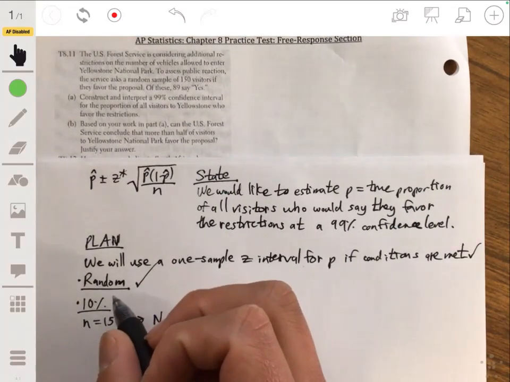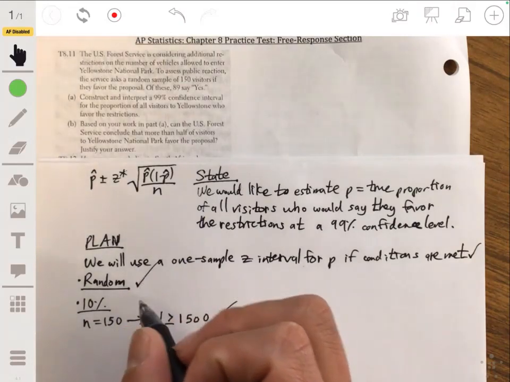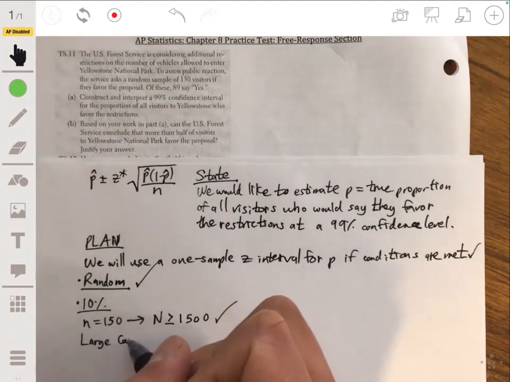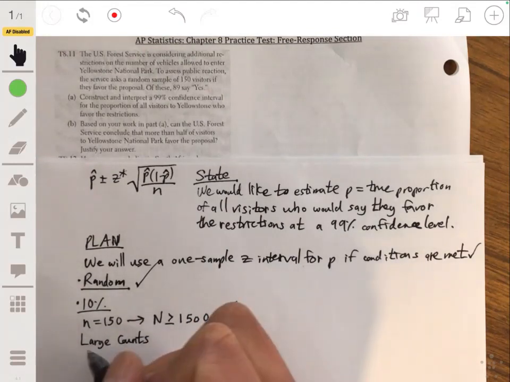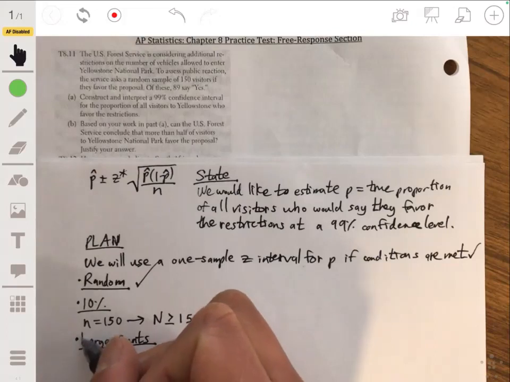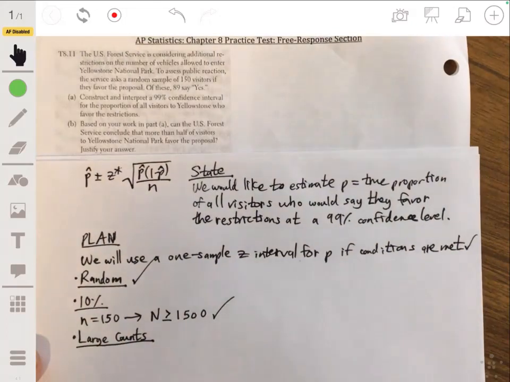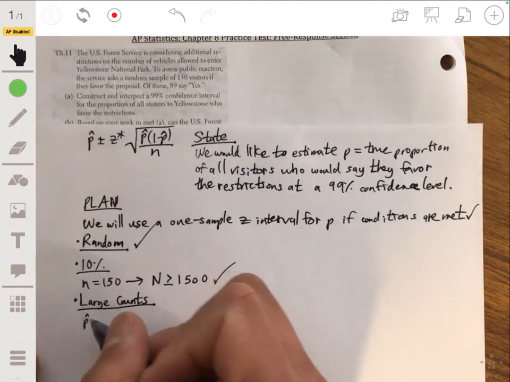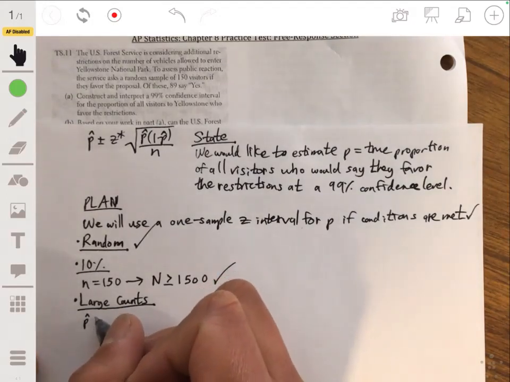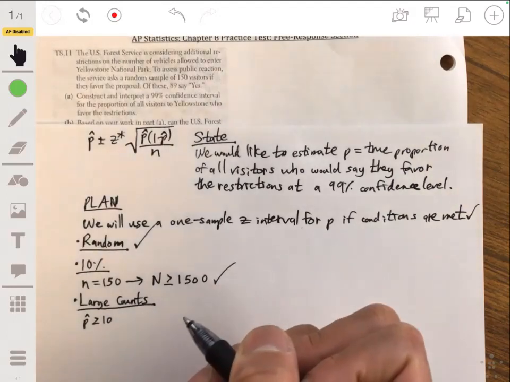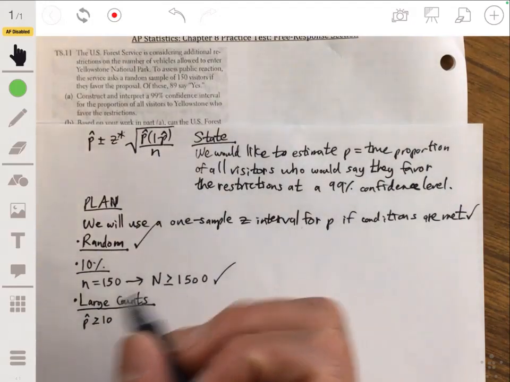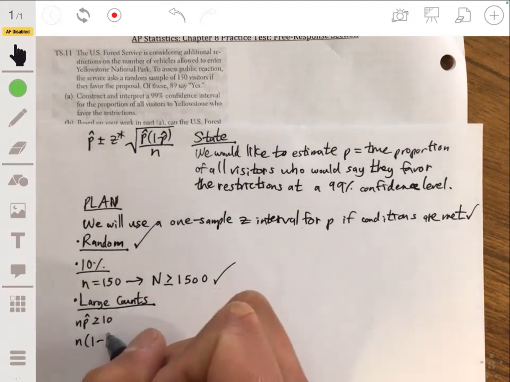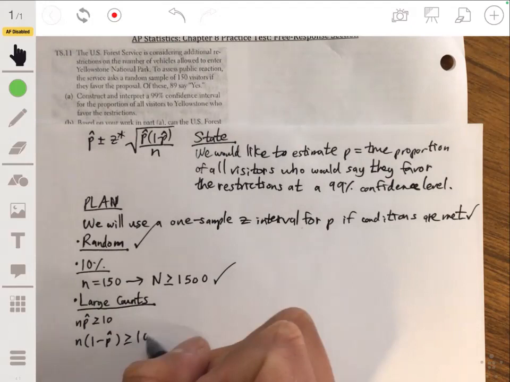And then the third condition would be the large counts condition. Another way to think of this is the number of successes and failures. Remember, it's n times p hat and n times 1 minus p hat are both at least 10.